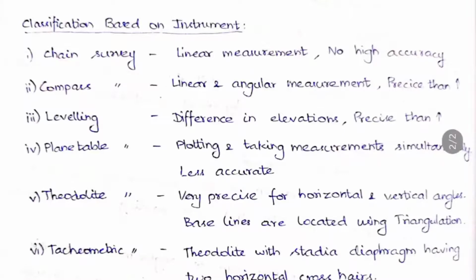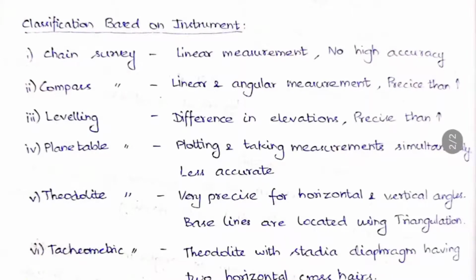Okay. And then theodolite survey, so this is very precise for horizontal and also vertical angles, because we just rotate the theodolite to take both horizontal and vertical angles. So here the baselines are located using triangulation. So triangulation also we will be studying. Using the horizontal angles we will be plotting and finding the triangulation points, and the linear measurements also could be taken.